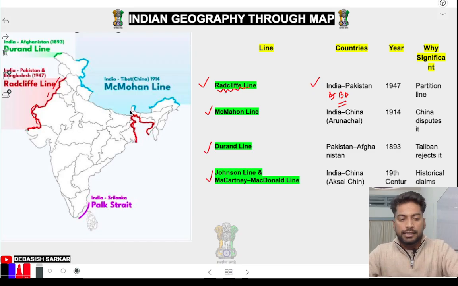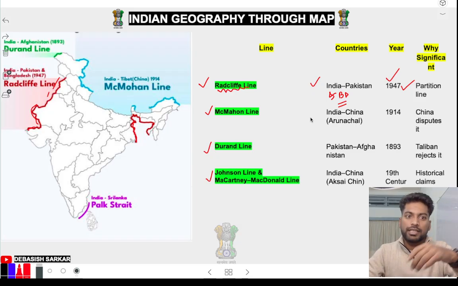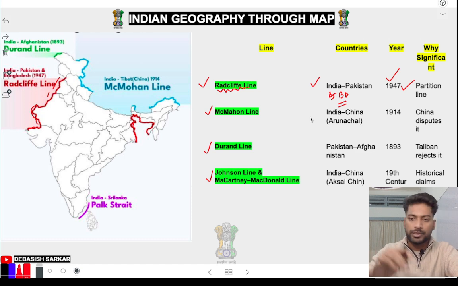So you can see this kind of question in exam hall. Radcliffe line separates India and which country? Pakistan, India and Bangladesh? Radcliffe line is in between which of the countries? India and Bangladesh or India and Pakistan. This line was drawn in 1947. Okay, this is called also partition line. During the partition, Radcliffe, one member from British, he just drew the line that this will be your Pakistan and this will be your India.